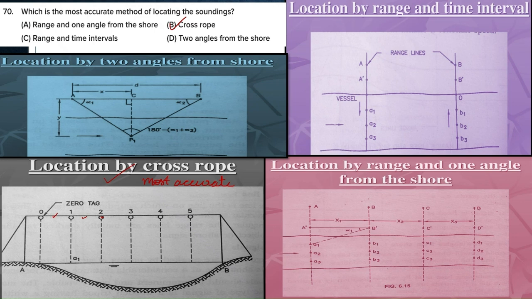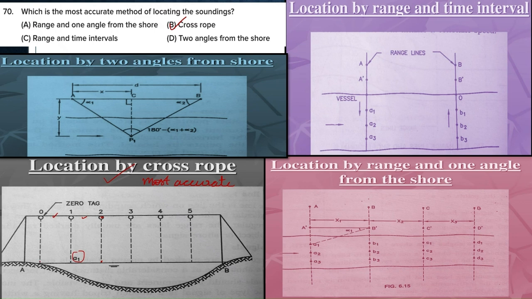The zero mark is transferred to the ground point using a plumb bob, and the boat is towed from point A to B. Below each tag, at points A1, A2, A3, A4 and A5, we take the soundings, and similarly other points are also located. This is location by cross rope method.